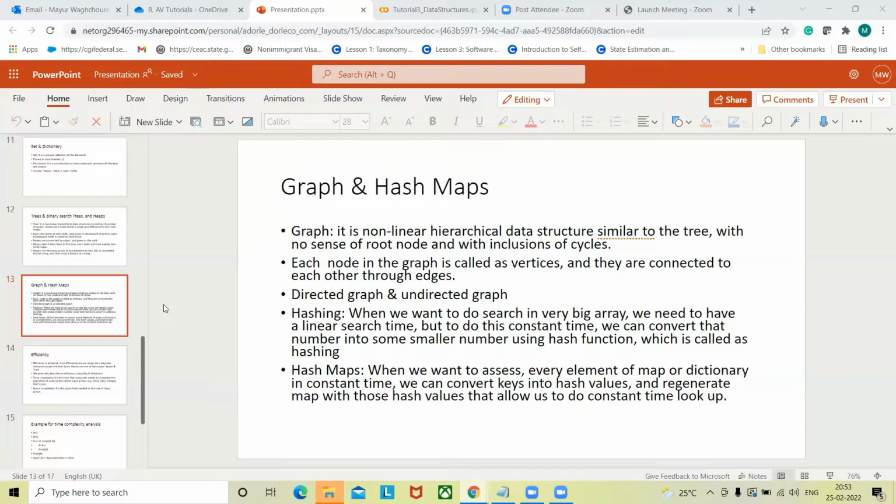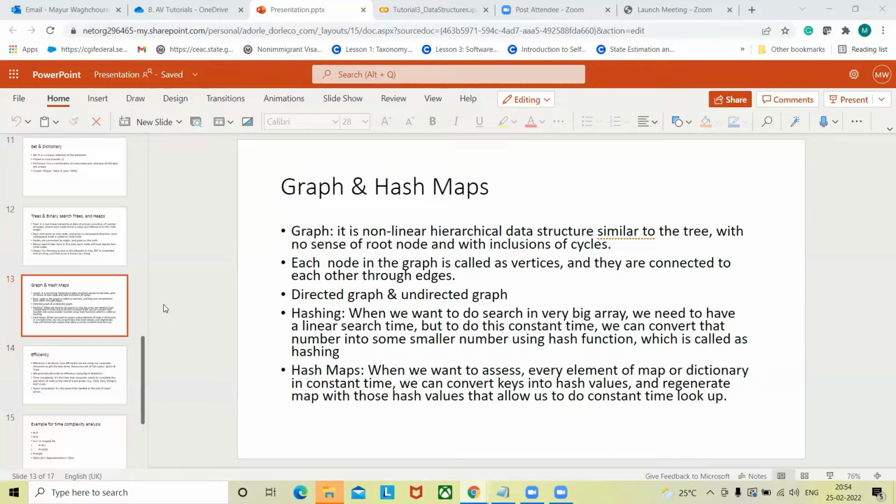Then there is the hashing operation. Whenever we have to do a search operation on a very big array, the search operation will take a lot of time. If we have to do a lookup in constant time, what we can do is convert that very big index number into some hash value. We will have some function that consumes that number and converts it into a small value, or hash code. It is similar to the way we have a barcode.